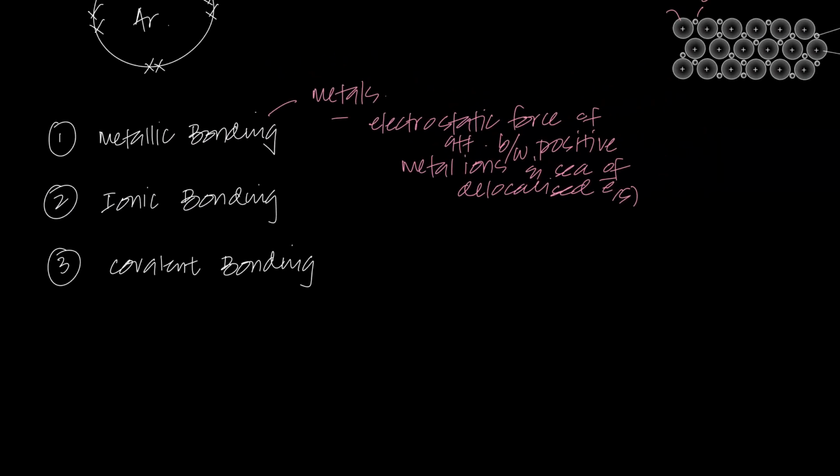Now, what is ionic bonding? In O levels and IGCSE, you learned that ionic bonding is a transfer of electrons between metals and non-metals. Now, in A levels, we don't define it like that, and I'll tell you the reason in a moment. In A levels, we say that it's also electrostatic force of attraction.